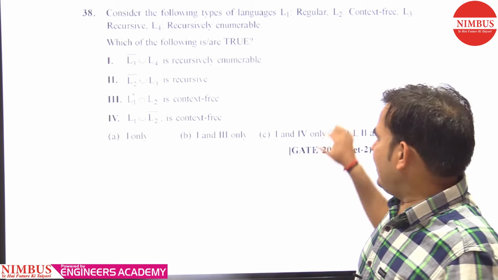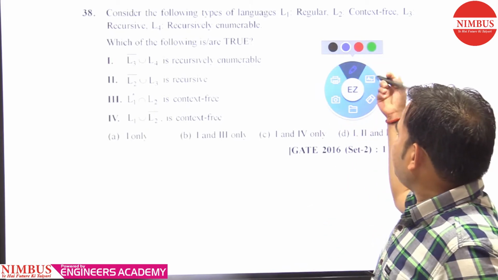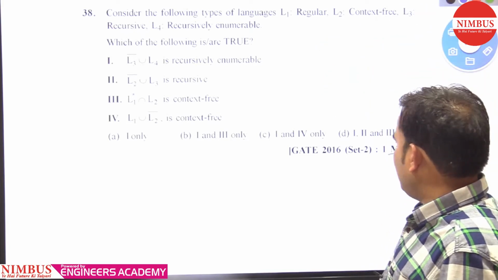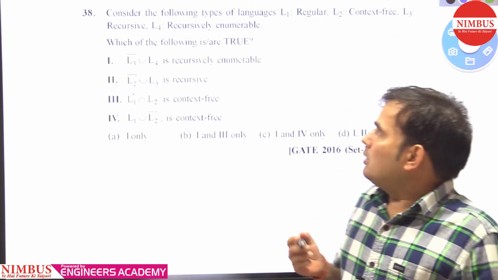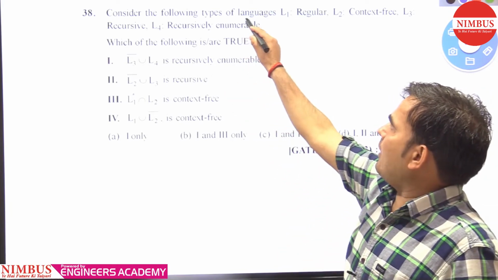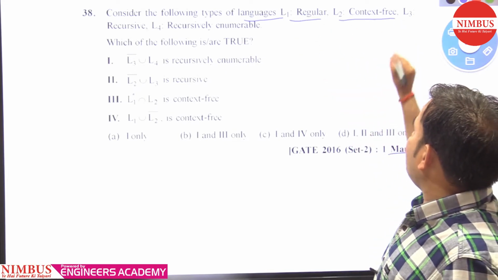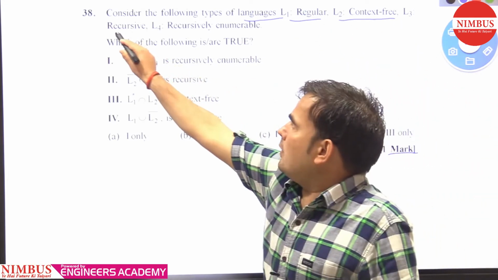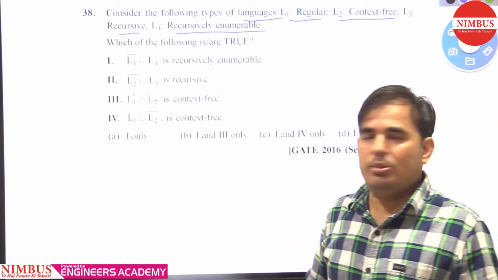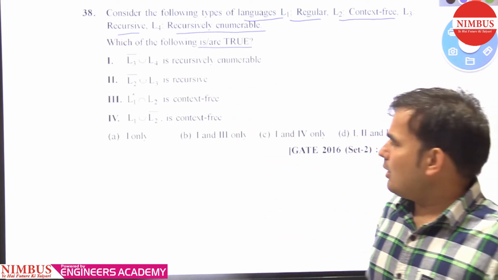This question was asked in GATE 2016 for 1 mark. Let's see what it is saying. Consider the following types of languages. L1 is regular, L2 is context free, L3 is recursive, and L4 is recursively enumerable. Which of the following is/are true?